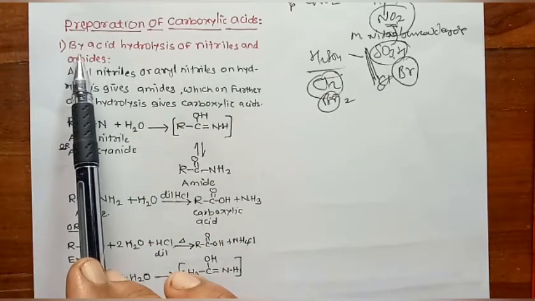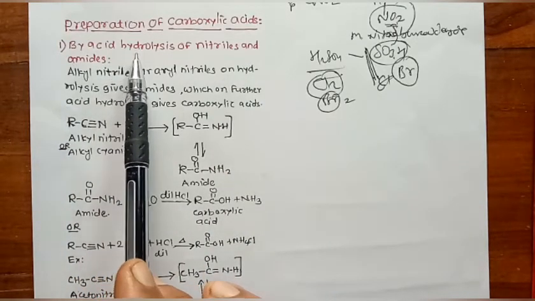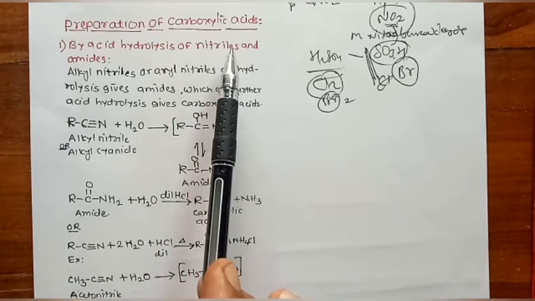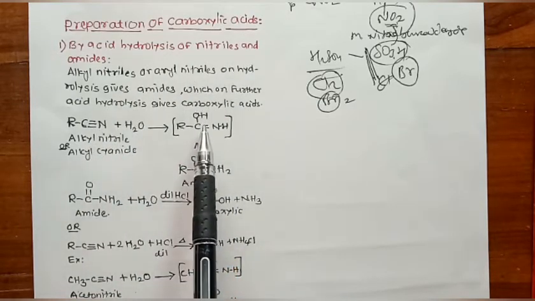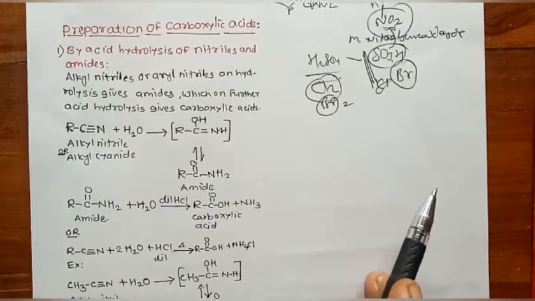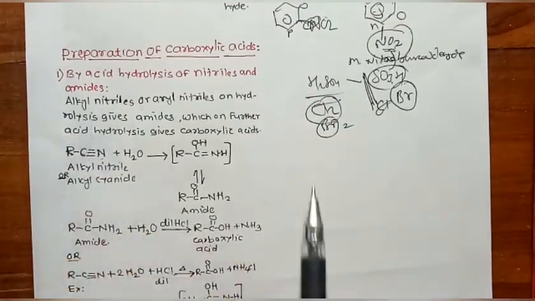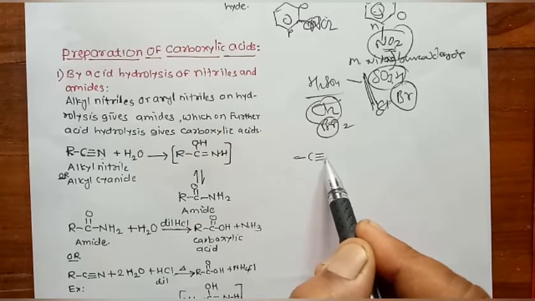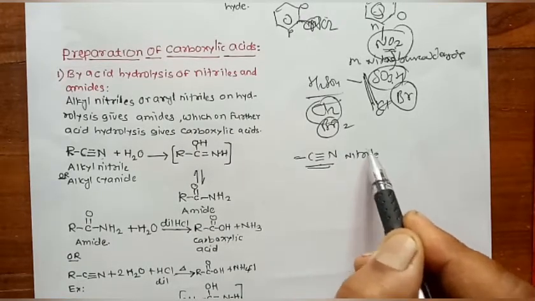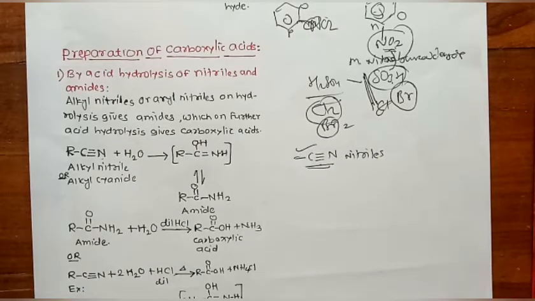The first method is by acid hydrolysis of nitriles and amides. First of all, nitriles on hydrolysis are converted into amides, and amides on further hydrolysis give acids. Compounds which contain the C triple bond N group are known as nitriles or cyanides.